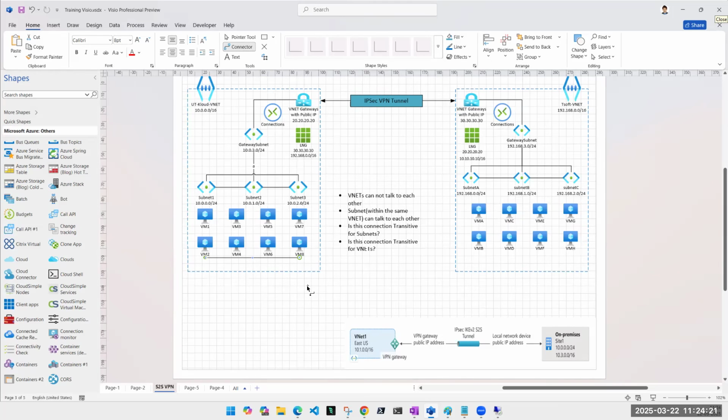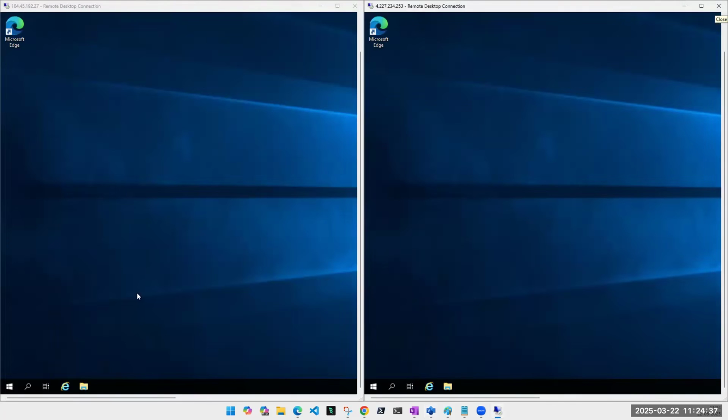Very important, guys. You will have many questions from this section. Hence, I am focusing much on this, right? So this is what we're trying to do. We are trying to make two machines talk to each other, which are in two different subnets, same VNet, obviously, two different subnets.